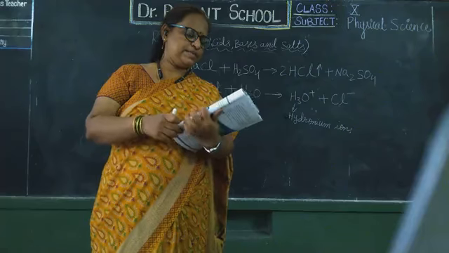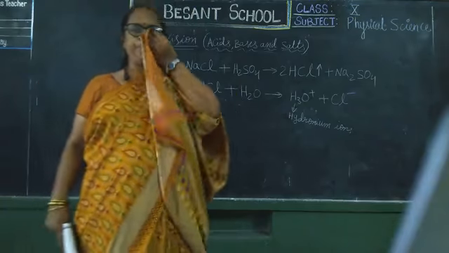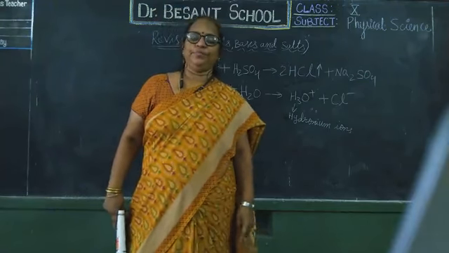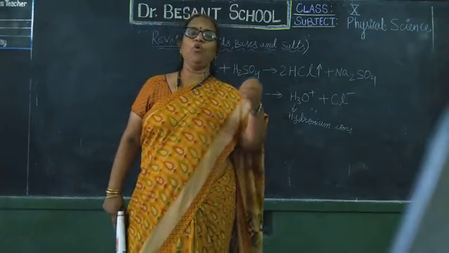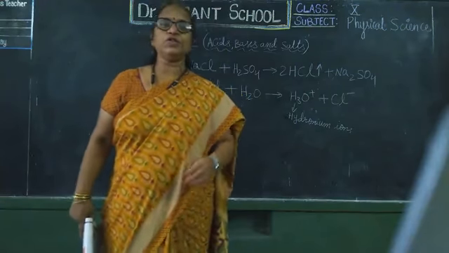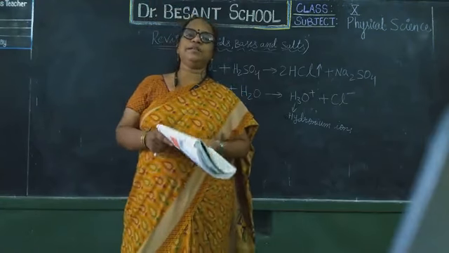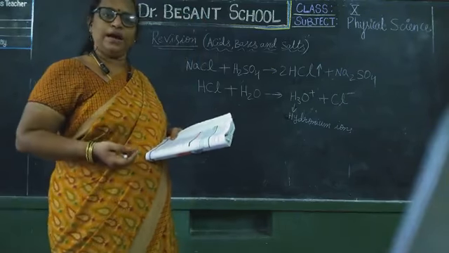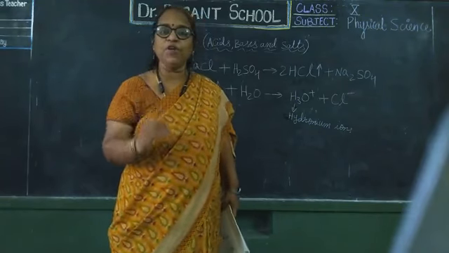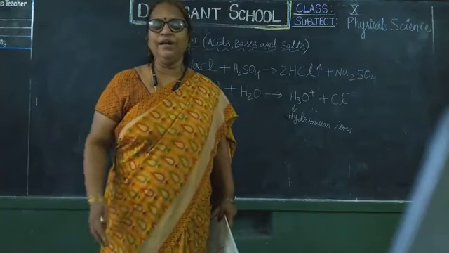Clear? Next, strength of acid or base. So what is meant by strong acid? What is meant by strong acid? Yes. The acid that has more number of H3O plus ions, hydronium ions, is called strong acid. Example, HCl. HCl is a strong acid because it consists of more number of H3O plus ions. And weak acid, the acid which has less number of H3O plus ions, splitting of ions is less. Such an acid is called weak acid.